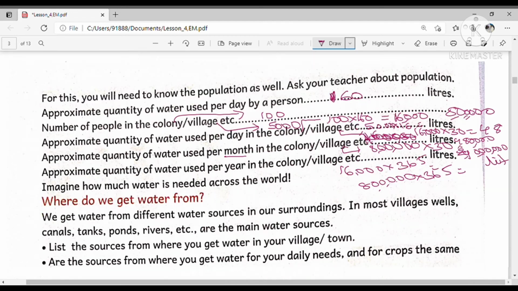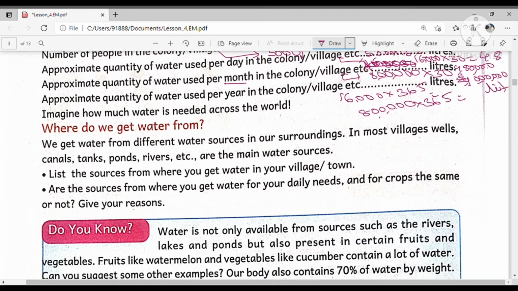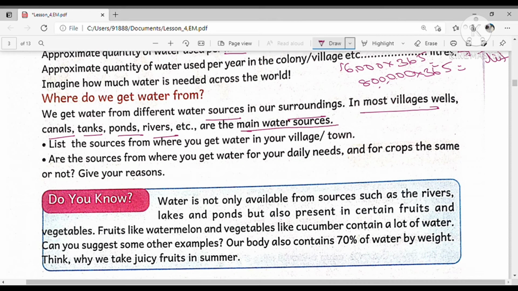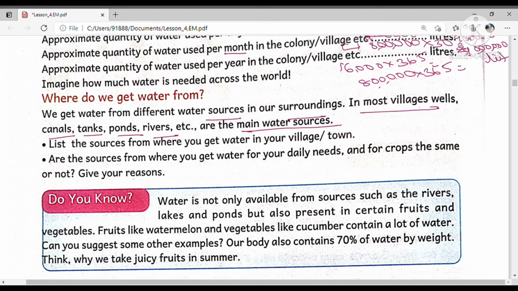Okay, so where do we get water from? We get water from different water resources in our surroundings, in most villages, like wells, canals, tanks, ponds, rivers. These are the main sources of the water, and these are all the fresh water resources. So list the sources from where you get water in your village.